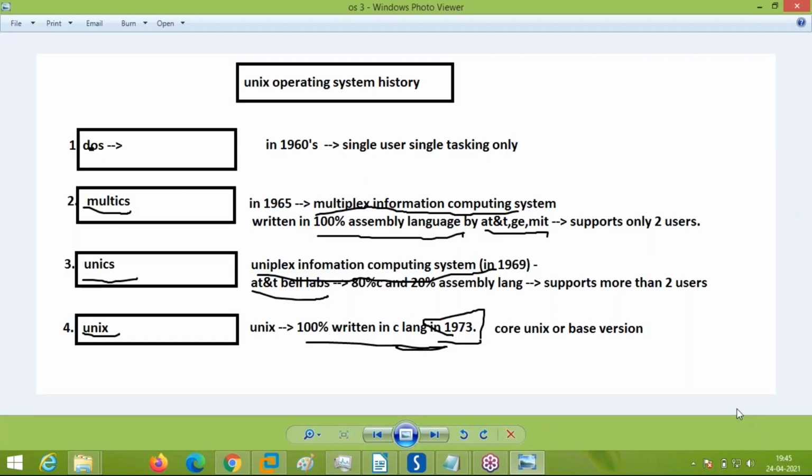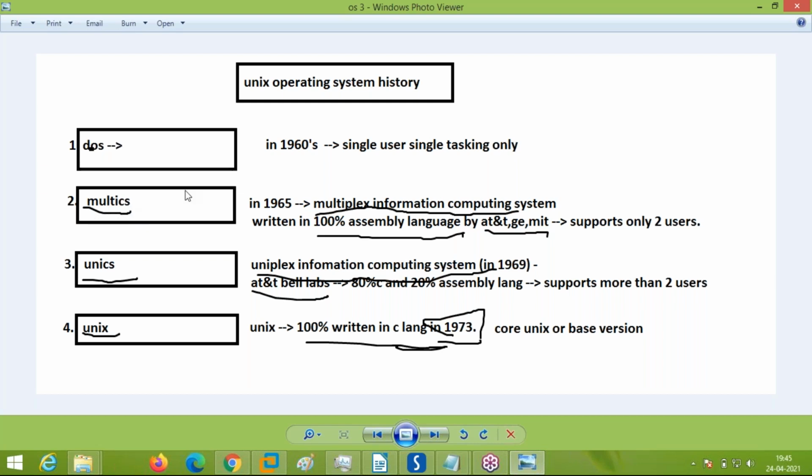See here. Now we are going to see the Unix operating system history. The core or base version of the Unix operating system came into existence way back in 1973. It was written 100% in C language. But before Unix, a precursor to this Unix operating system was the Multics operating system, which you have seen here.